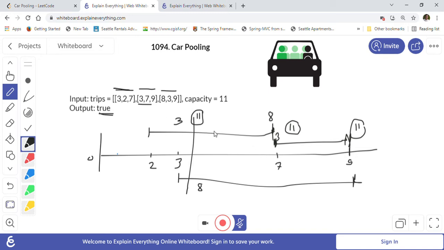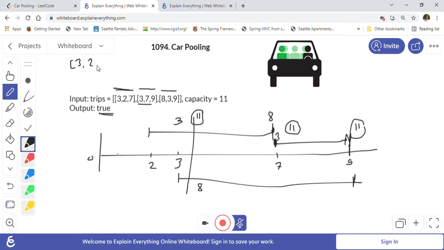How we are going to solve this problem is we will sort this trips array so that it is sorted based on the starting point. We have this array, and 3 to 7 will be first after sorting.